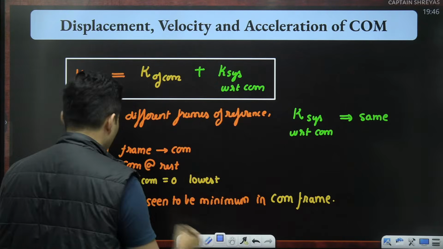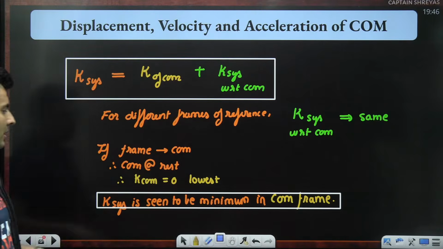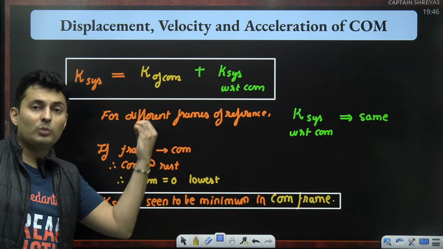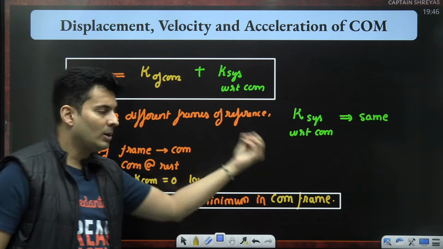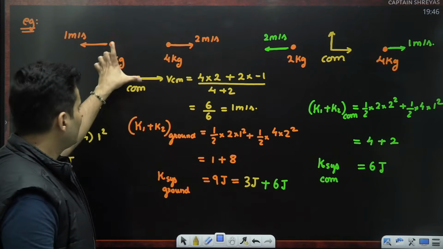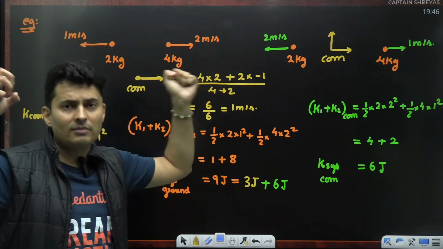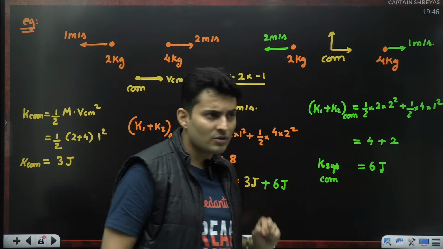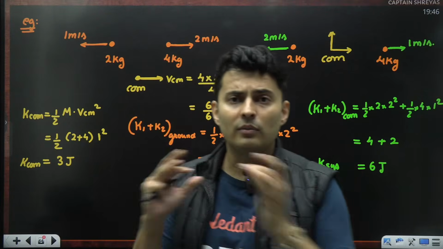A very important result of this. Kinetic energy of the system is found to be minimum when you observe that system from the center of mass frame. So in this previous question, if one were to move at 1 meter per second, you will see the system's energy will be least, and that will be 6 joules. You can't go below 6 joules no matter what.